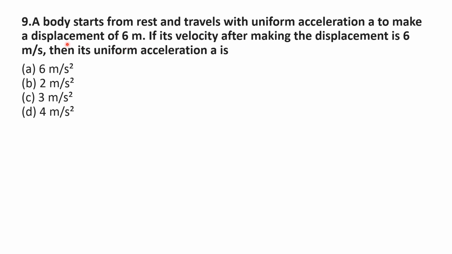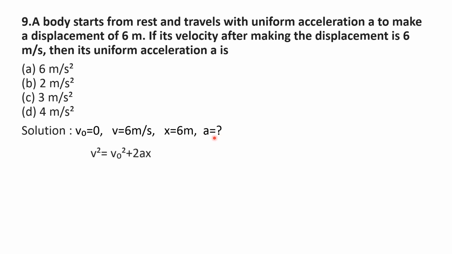x and V value. You know the relation which connects V naught, V, x and A, that is V square is equal to V naught square plus 2ax. So this equation connects V naught, A and x.